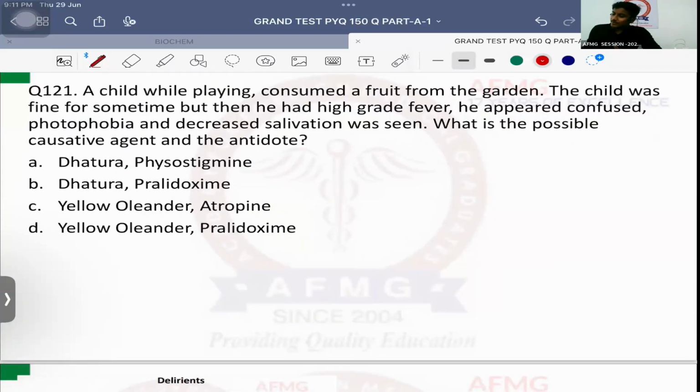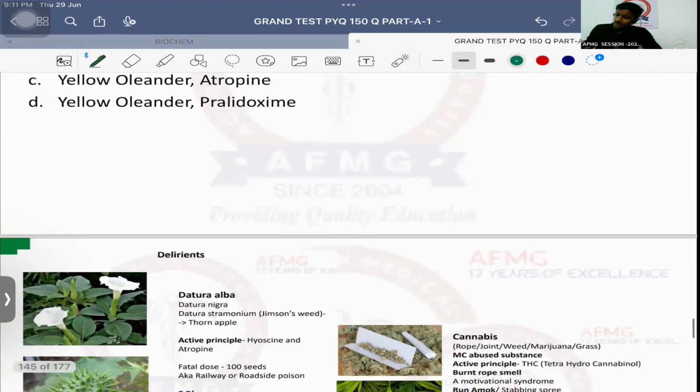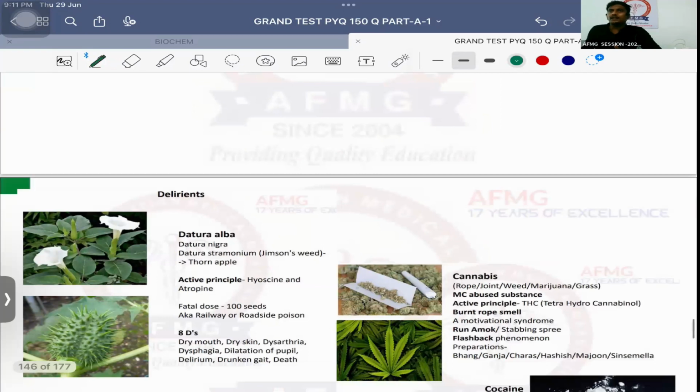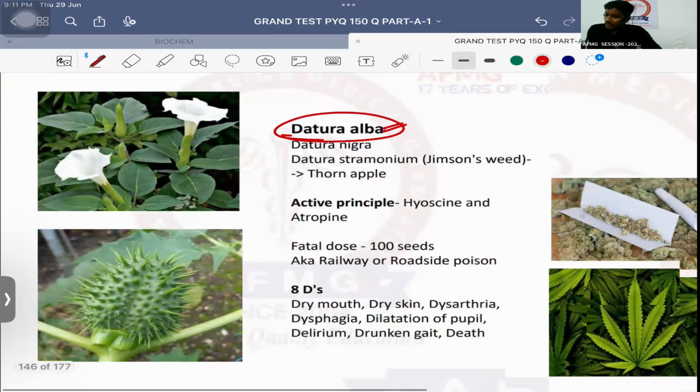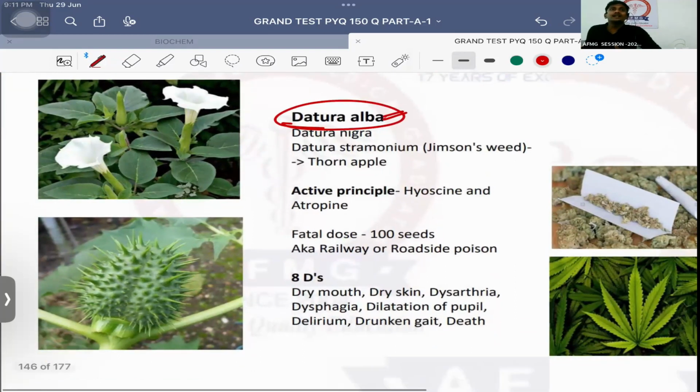Question number 121. A child while playing consumed a fruit from the garden. The child was fine for some time, but then he had high grade fever, appeared confused, photophobia, decreased salivation, that is dry mouth. What is the possible causative agent and the antidote? So we know it is more likely Dhatura, which is a deliriant. Dhatura alba is more common than Dhatura nigra. And the horn apple which is there is known as Dhatura stramonium, also known as Jimson's weed.